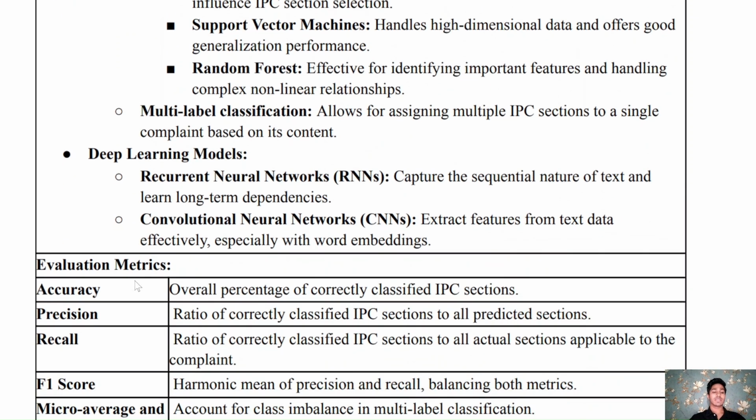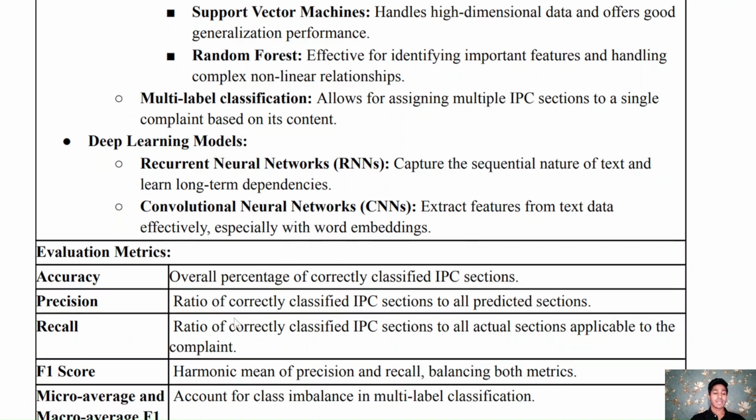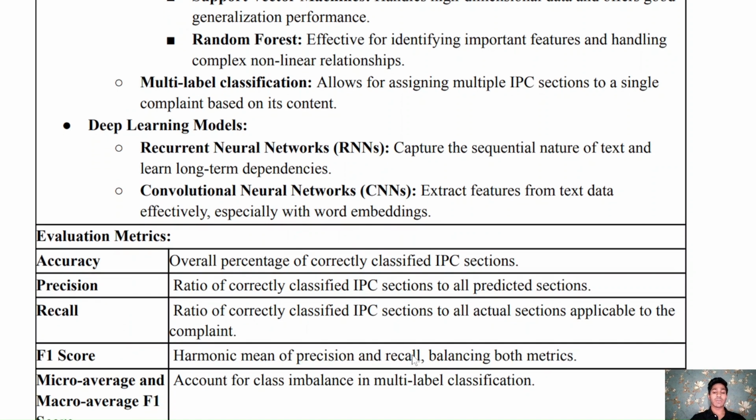And then we have several metrics which are used for evaluation. It includes accuracy, precision, and recall. So accuracy is the overall percentage of correctly classified IPC sections. And precision is the ratio of correctly predicted IPC sections to all predicted sections. And recall is the ratio of correctly classified IPC sections to all actual sections applicable to the complaint. And then F1 is the harmonic mean of precision and recall, balancing both metrics. We will discuss the formulas of them in the next question.